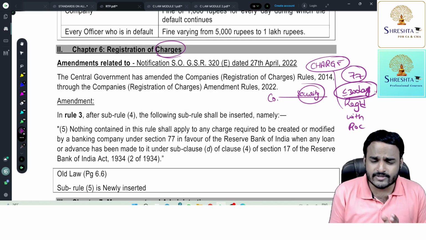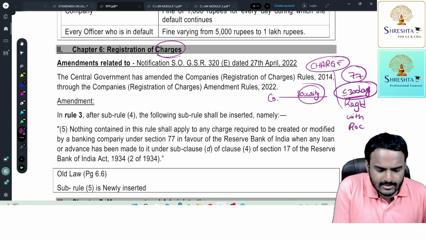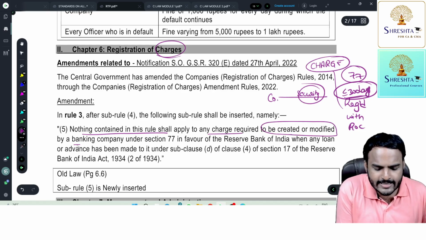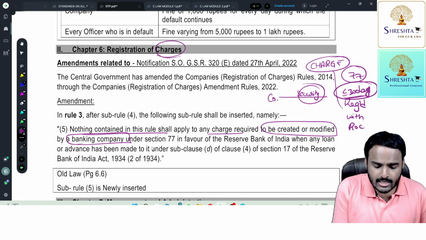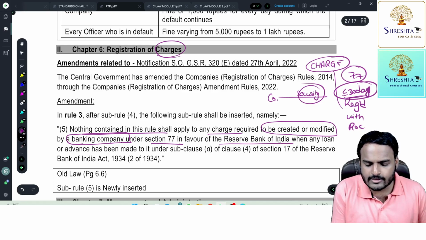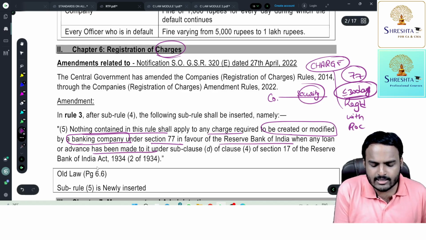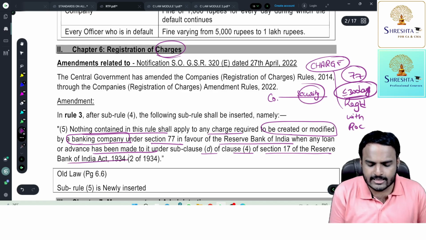This is not a modification, this is a new point. See, ma, nothing contained in this rule shall apply to any charge required to be created or modified by a banking company under section 77 in favor of Reserve Bank of India when any loan or advance has been made to it under subclause D of clause 4 of section 17 of the Reserve Bank of India Act 1934.